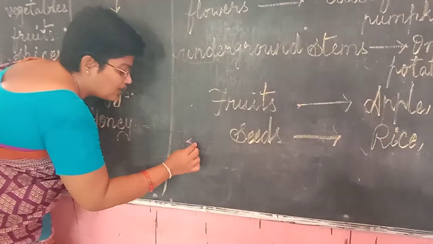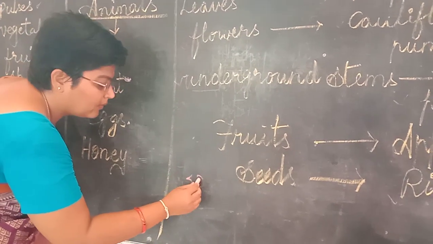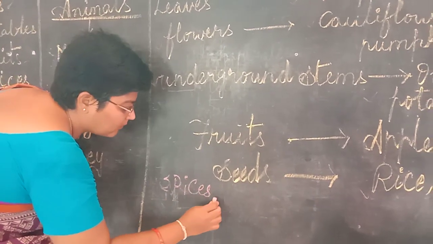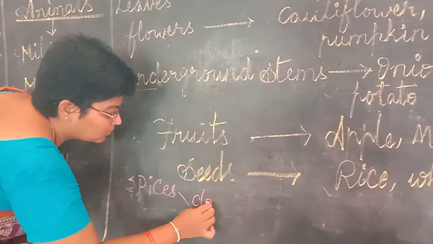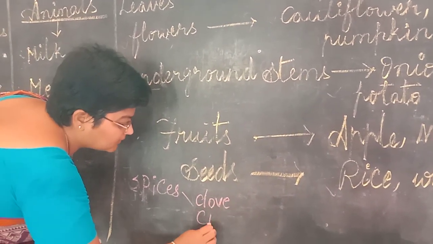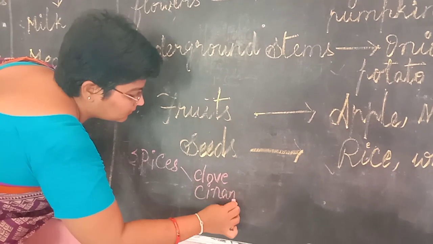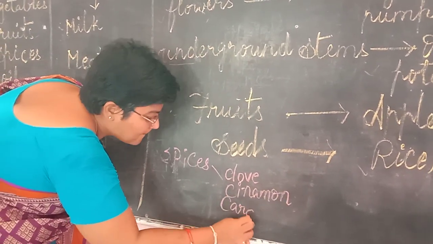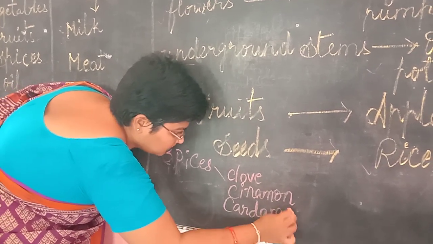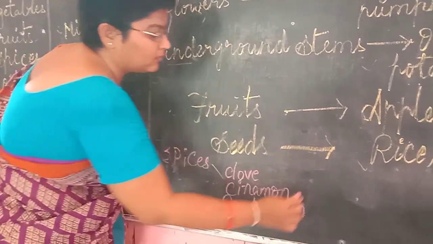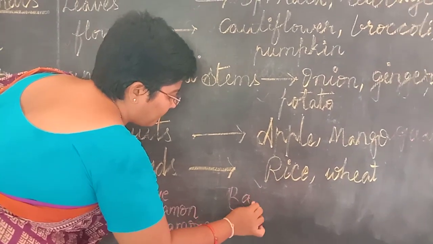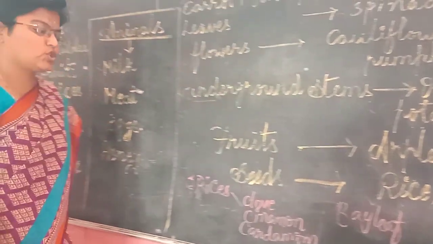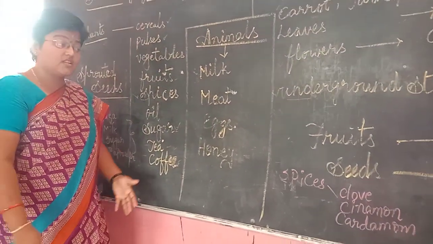In spices we have clove, cinnamon, cardamom, bay leaf, and so on. So what are these cloves?